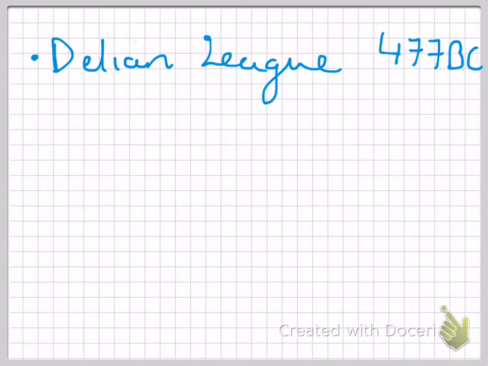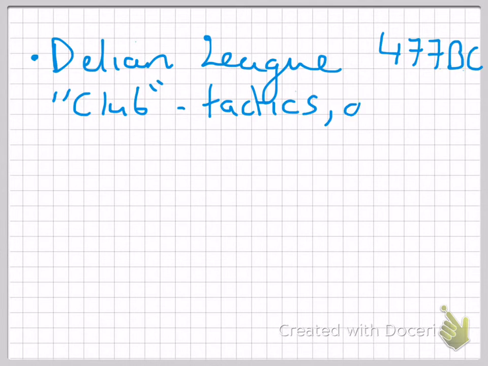And so they come up with the idea of forming the Delian League. The Delian League is kind of like a club where representatives from each major city-state in Greece are sent. They join together in a city called Delos to discuss tactics and defense measures in case Persia attack again, or anyone else for that matter.